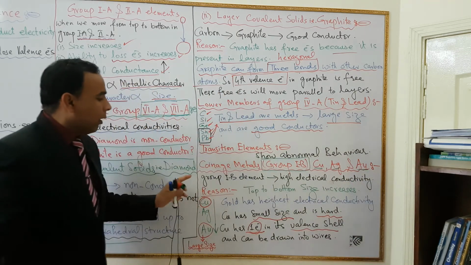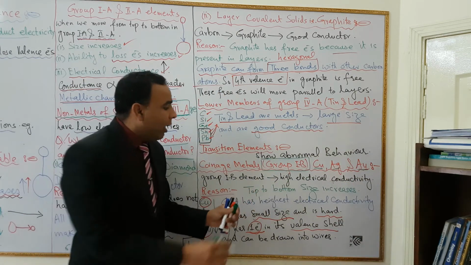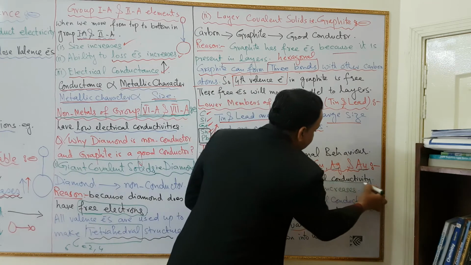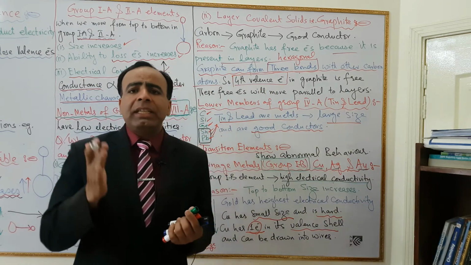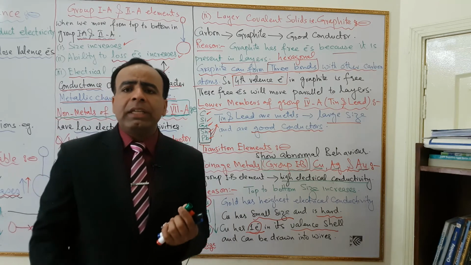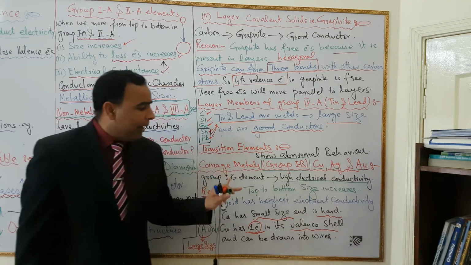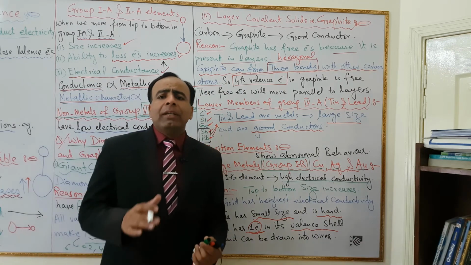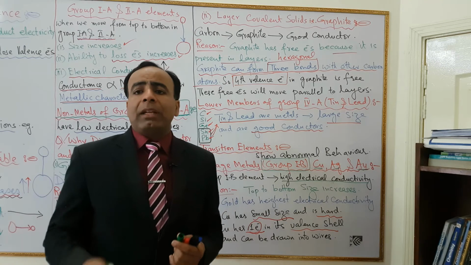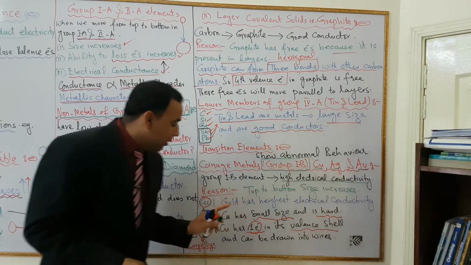Dear students, group 1B elements have extraordinarily high electrical conductivity. What is the reason behind it? When we move from top to bottom in a group, size increases.